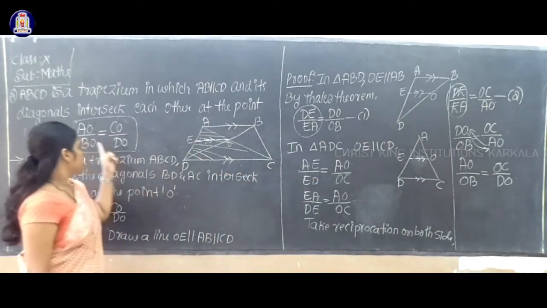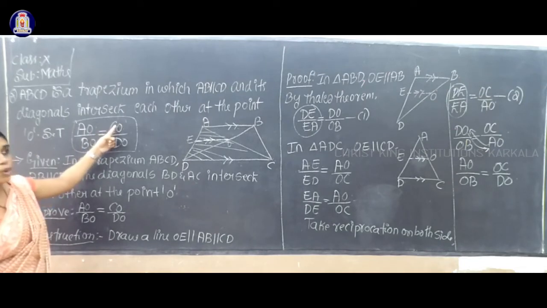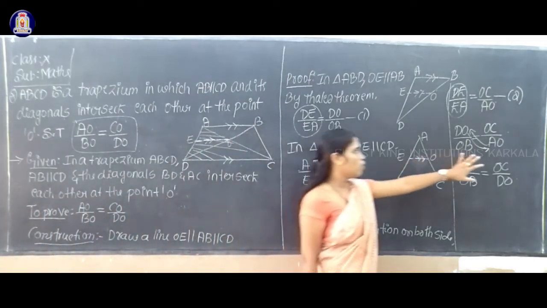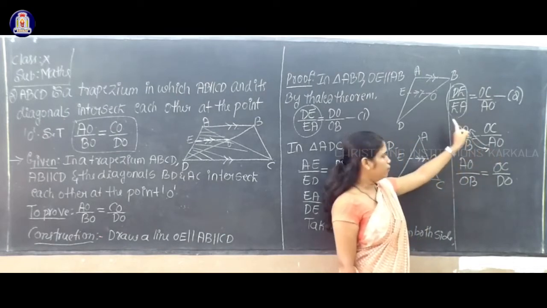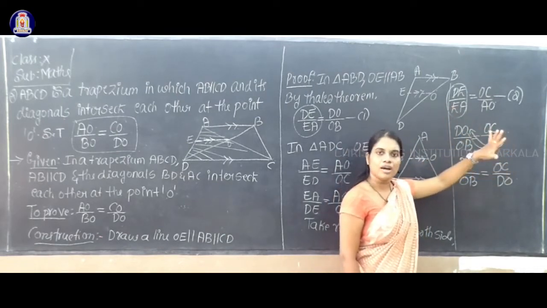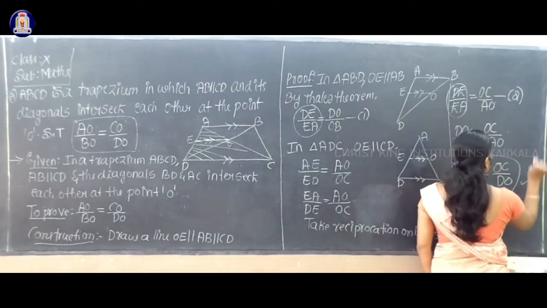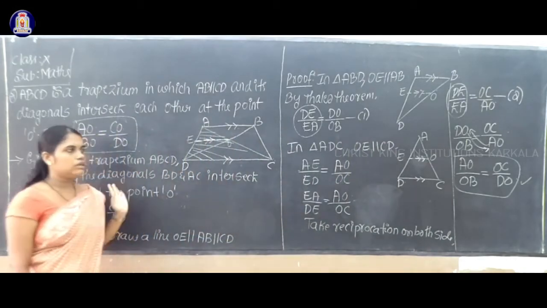Now compare: AO by BO equal to CO or OC, both are same, by DO. Correct? This is what we have to prove, isn't it? You just shift these two terms, and you will get the final result. So this is what we have to prove. So this is the solution for this given problem.